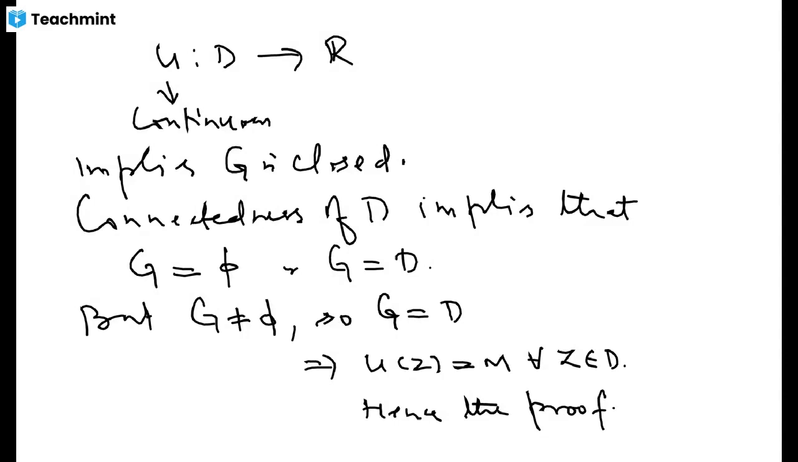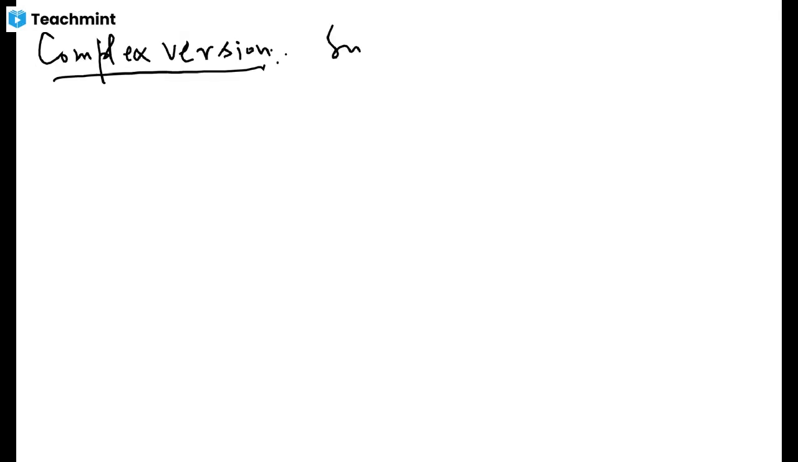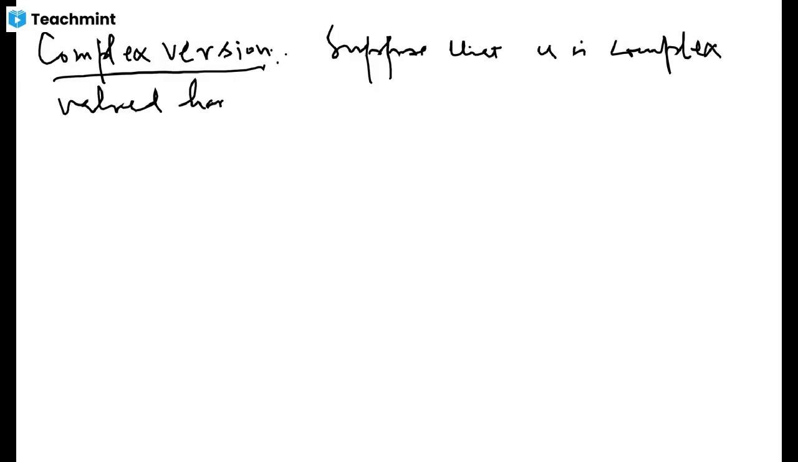So this is the real version of the maximum principle for harmonic functions, and there is a complex version of this maximum principle. What does the complex version say? Suppose that u is a complex valued harmonic function on domain D such that